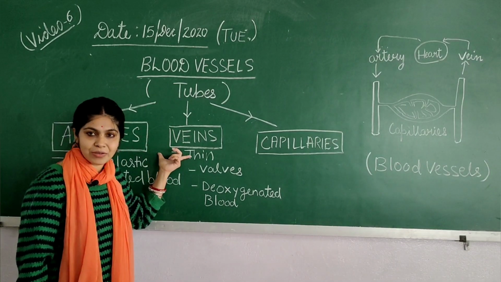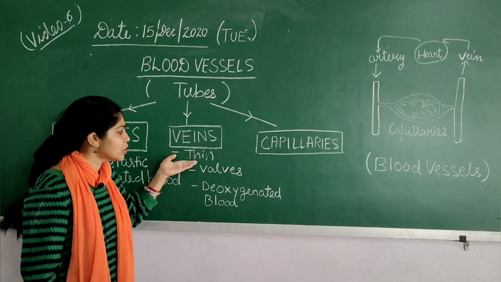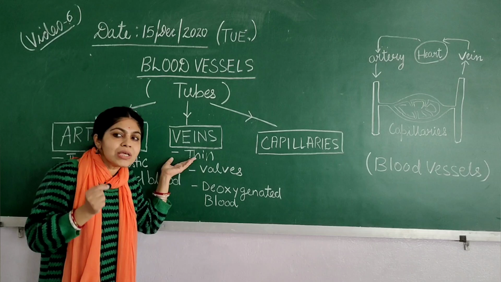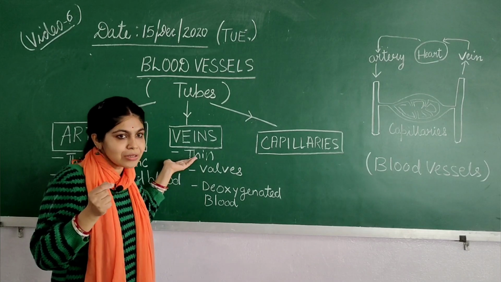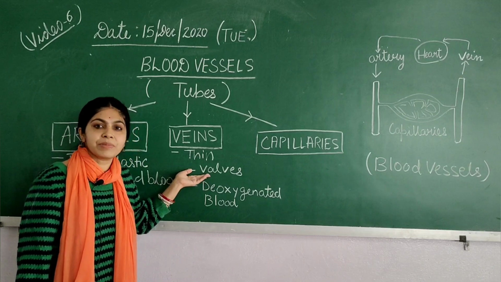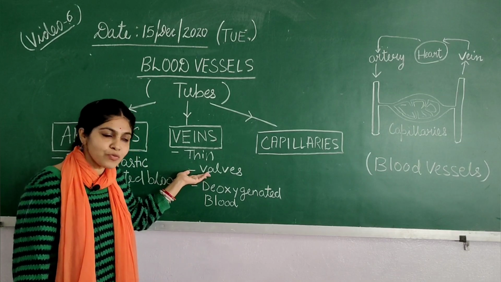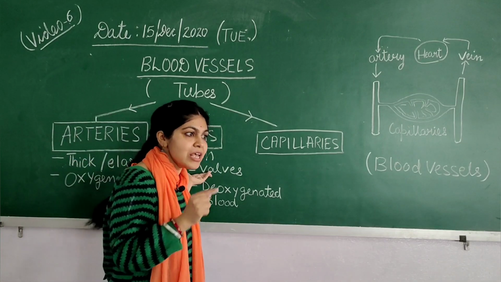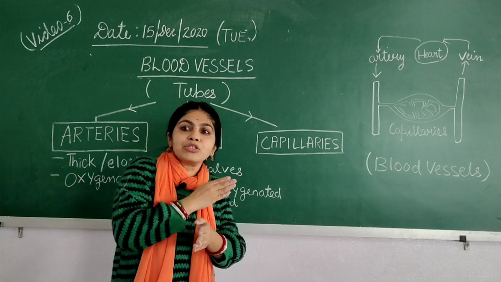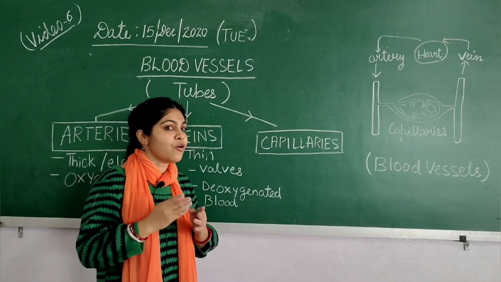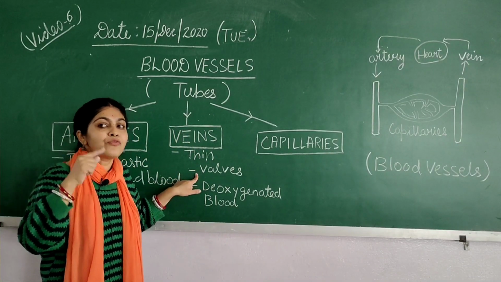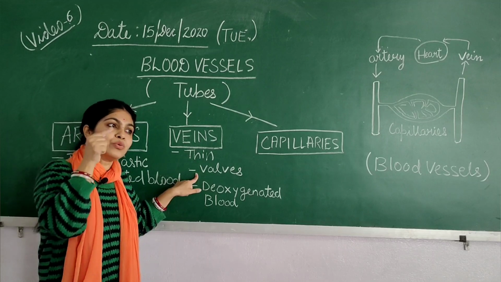Now the second type of blood vessels, children, are the veins, okay? Veins are featured with thin walls, as the blood flows in them with low pressure, no jerks, and they are also supplied with valves. Valves are flap-like structures which prevent the blood from flowing back. So they carry blood to the heart from all the cells of the body.